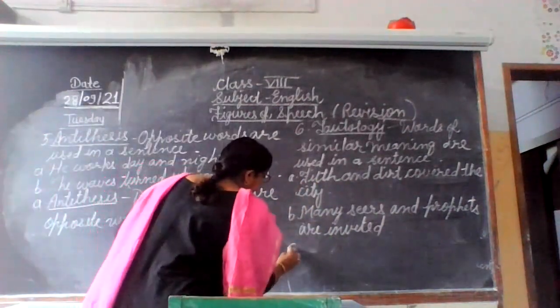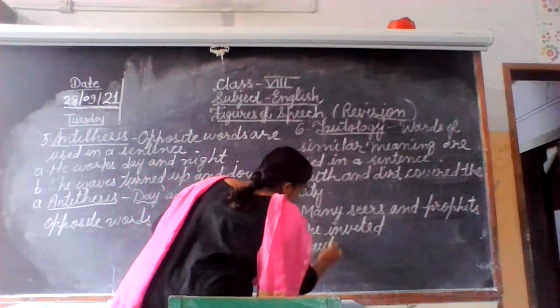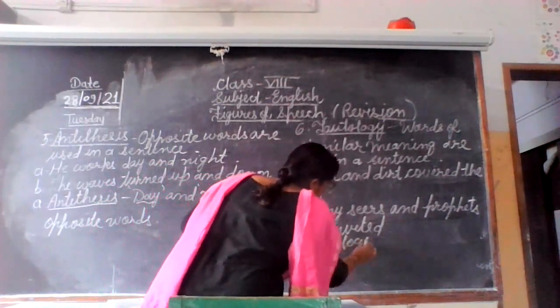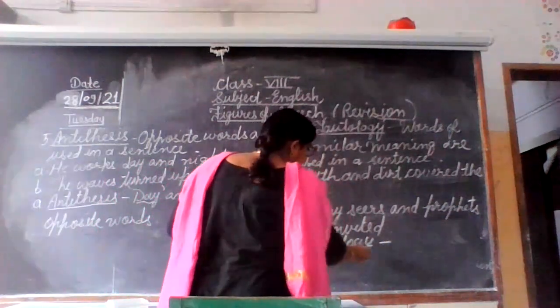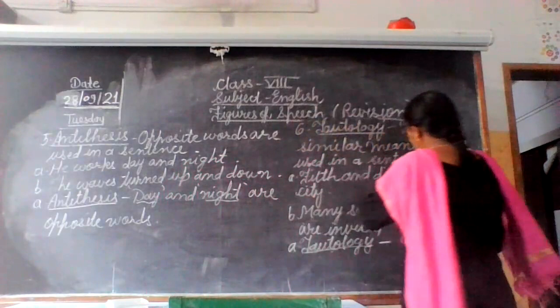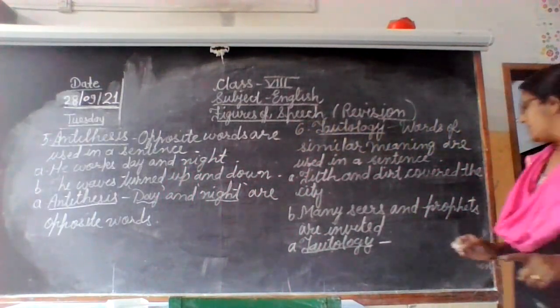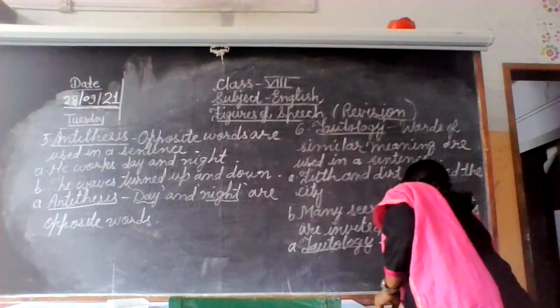So that is A. We will write down tautology as the explanation. Then we underline this tautology and see that filth and dirt have similar meaning, not the same. We will not use the word same.